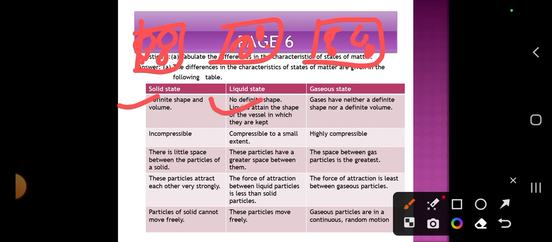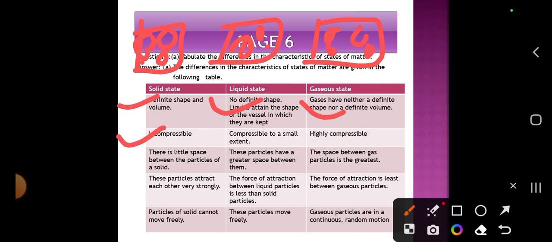If you take water and put it in any beaker, it will take the shape of the beaker. And gases have neither definite shape nor definite volume, because sometimes if you apply pressure to the gas, it comes into liquid form also. Solids are incompressible, liquids are compressible to a small extent, and gas is highly compressible. Highly compressible means that when you compress a gas, you can make it into liquid form. As an example, LPG is converted into liquid form, which shows it is highly compressible.